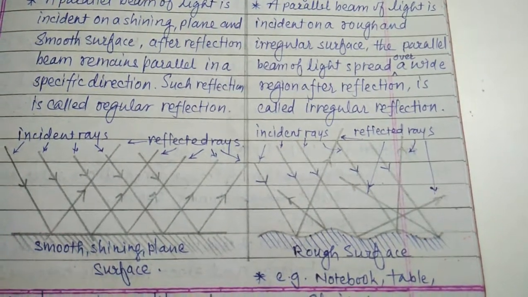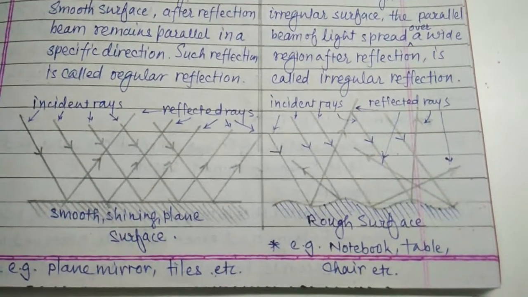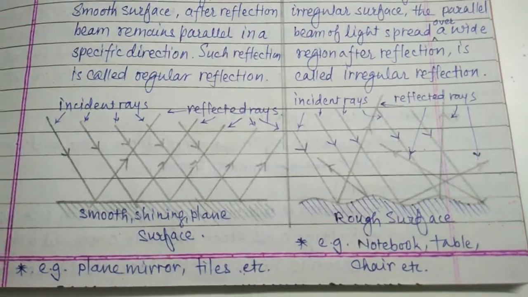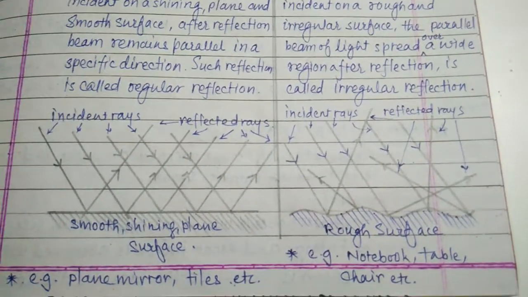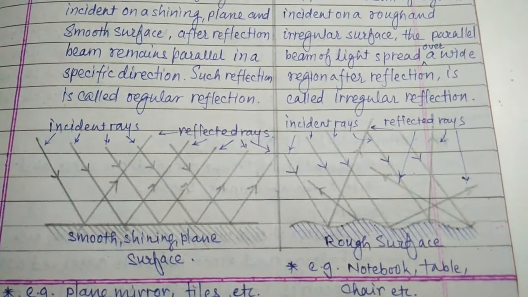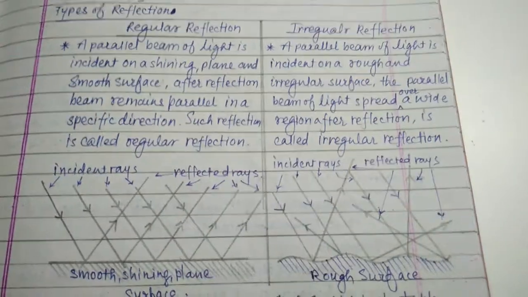Irregular reflection examples are a notebook, table, chair, etc. And a plane mirror and tiles are examples of regular reflection.